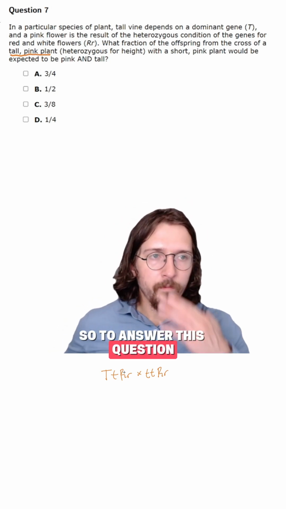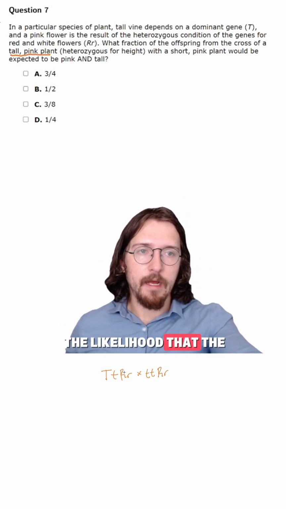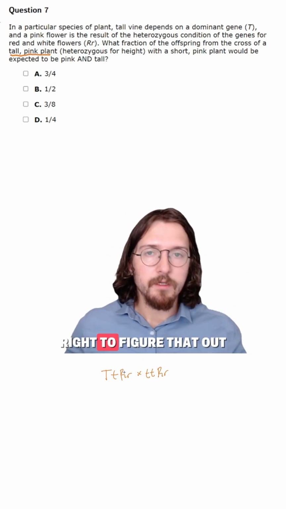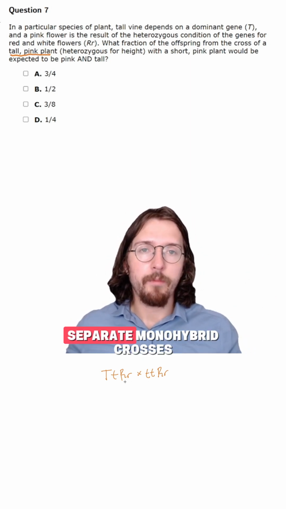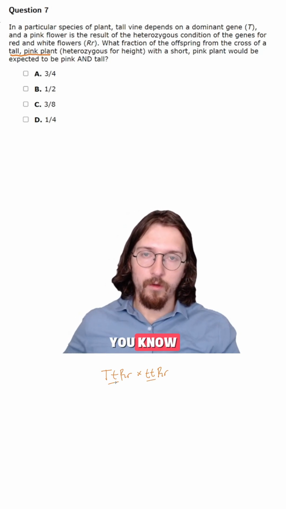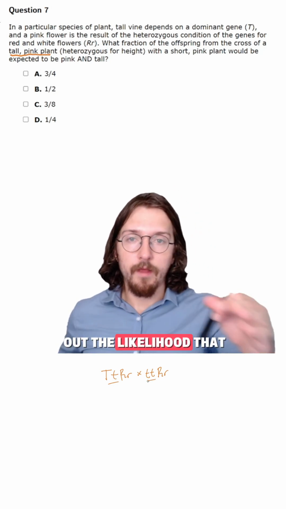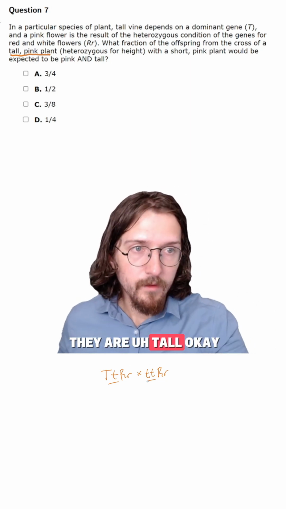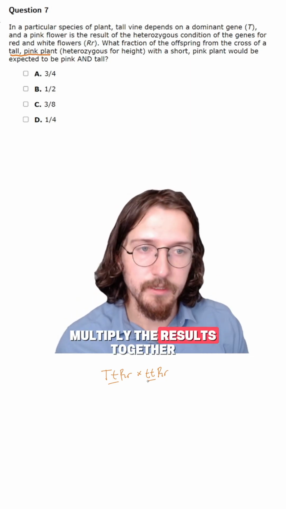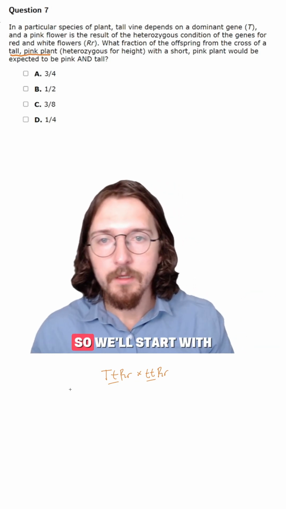To answer this question, because we're trying to figure out the likelihood that the offspring are pink and tall, we can treat these as two separate monohybrid crosses, crossing the genes at the height locus and then the genes at the color locus. We figure out the likelihood that they are tall, then the likelihood that they're pink, and then we multiply the results together to get the frequency of pink and tall. So we'll start with the height.